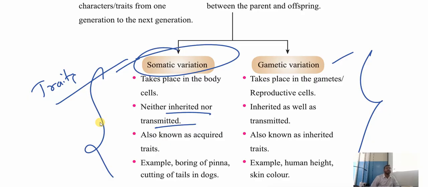The traits can't be transferred or inherited. It can't come from our parents also. We cannot transfer it, and it won't come from our parent side either. Such types of traits are called somatic variation.